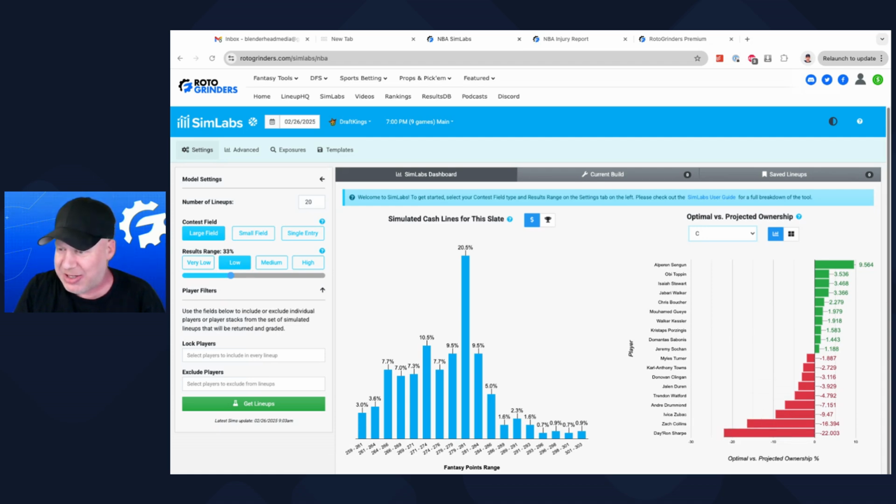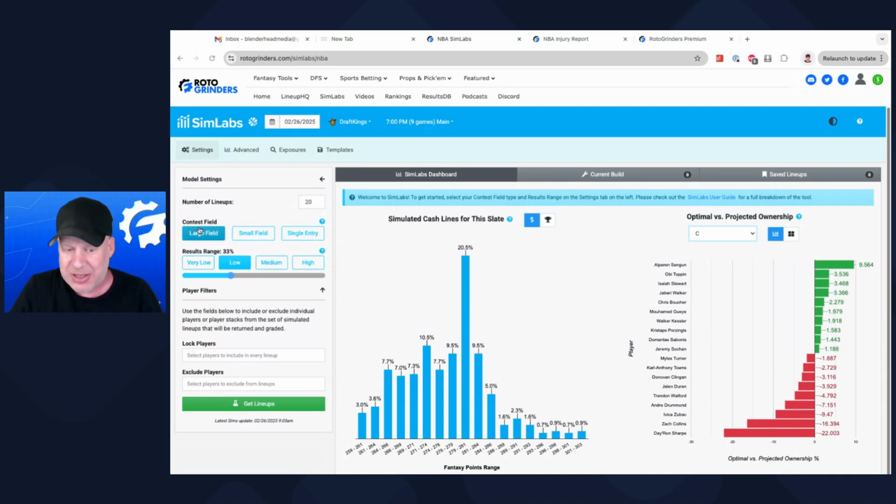I'm just looking at the centers in general. We have Alperen Sengun with a 26% optimal rate. Obviously, he's 8,500, so you're going to have to pay more for him. So you see here, 9 percentage points under-owned, because that's what that means. 26% optimal, and we have him projected owned to be about 16%. So 10 percentage points under. Doesn't mean Alperen Sengun is a good play. No, it just means that you get more leverage by playing him, according to our Sims. Day'Ron Sharpe, Zach Collins, you get less leverage by playing them.